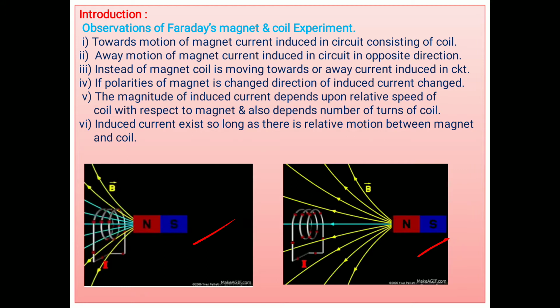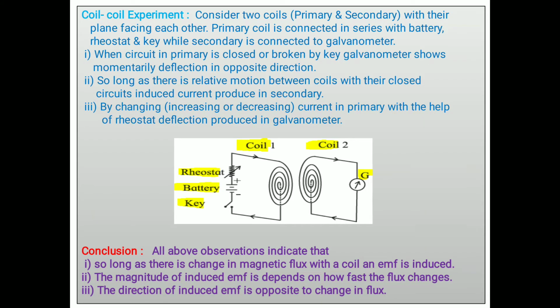Thereafter we go through the next one, the coil and coil experiment. There is a coil and coil experiment. Here consider two coils: coil 1 is called the primary coil and coil 2 is called the secondary coil in this figure. Two coils with their planes facing each other.